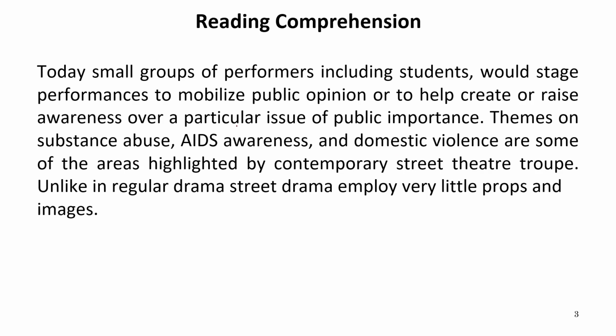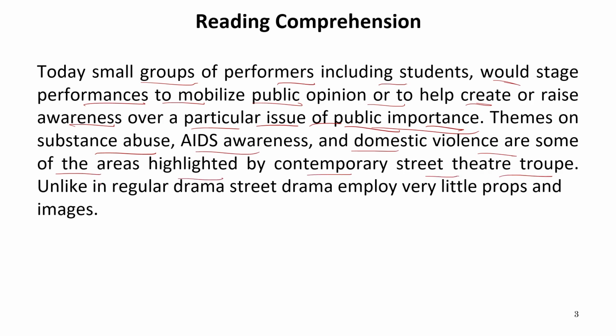So it is written in this part, particular issue of public importance. Let us read this line carefully. Today, small groups of performers, including students, would stage performances to mobilize public opinion or to help create or raise awareness over a particular issue of public importance. Themes on substance abuse, AIDS awareness, and domestic violence are some of the areas highlighted by contemporary street theatre troupe.